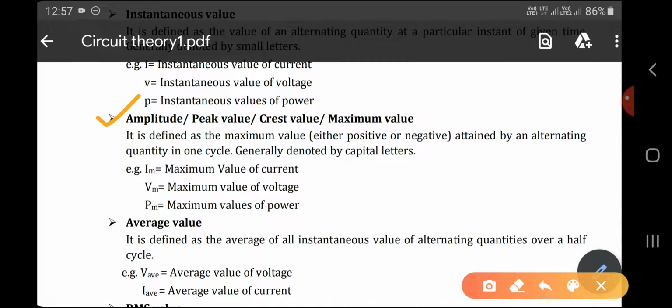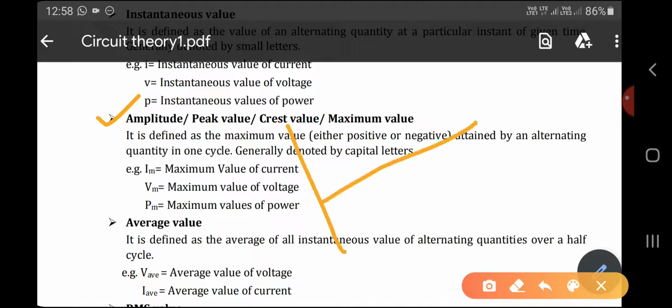The other names are peak value, crest value, or maximum value. We have to recall all the other names, so amplitude or peak value or crest value or maximum value, they can ask anything. It can be defined as the maximum value, either positive or negative, attained by an alternating quantity in one cycle. Generally, it's denoted by a capital letter.